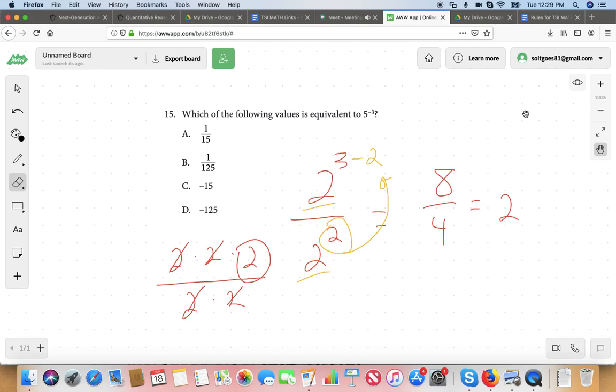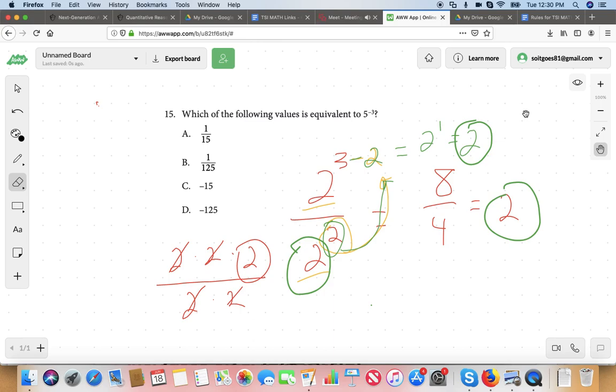Okay. So just know that whenever I have a like base, like I have here with 2, I can take the exponent from the denominator, bring it up to the numerator, and subtract it. Which would give me 2 to the power of 1, which is just 2. But that's the same thing I got here, as I got here, as I got here.